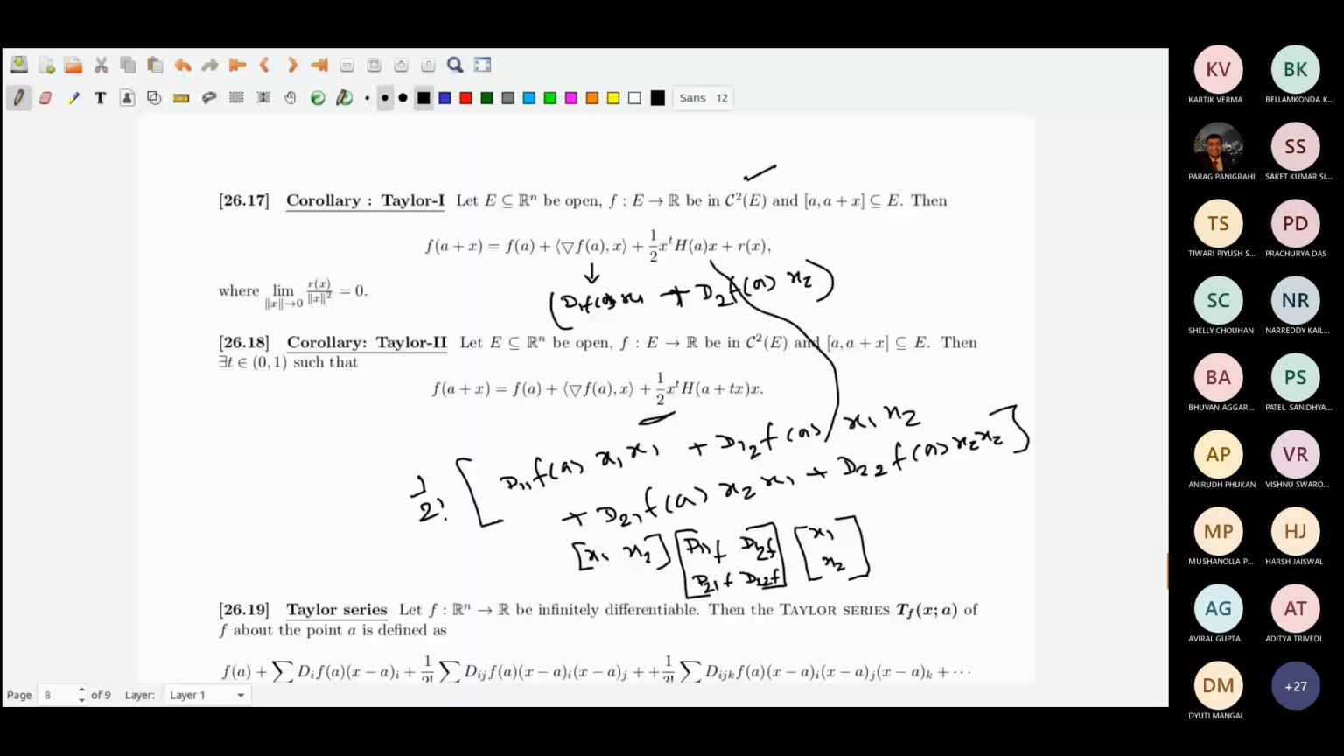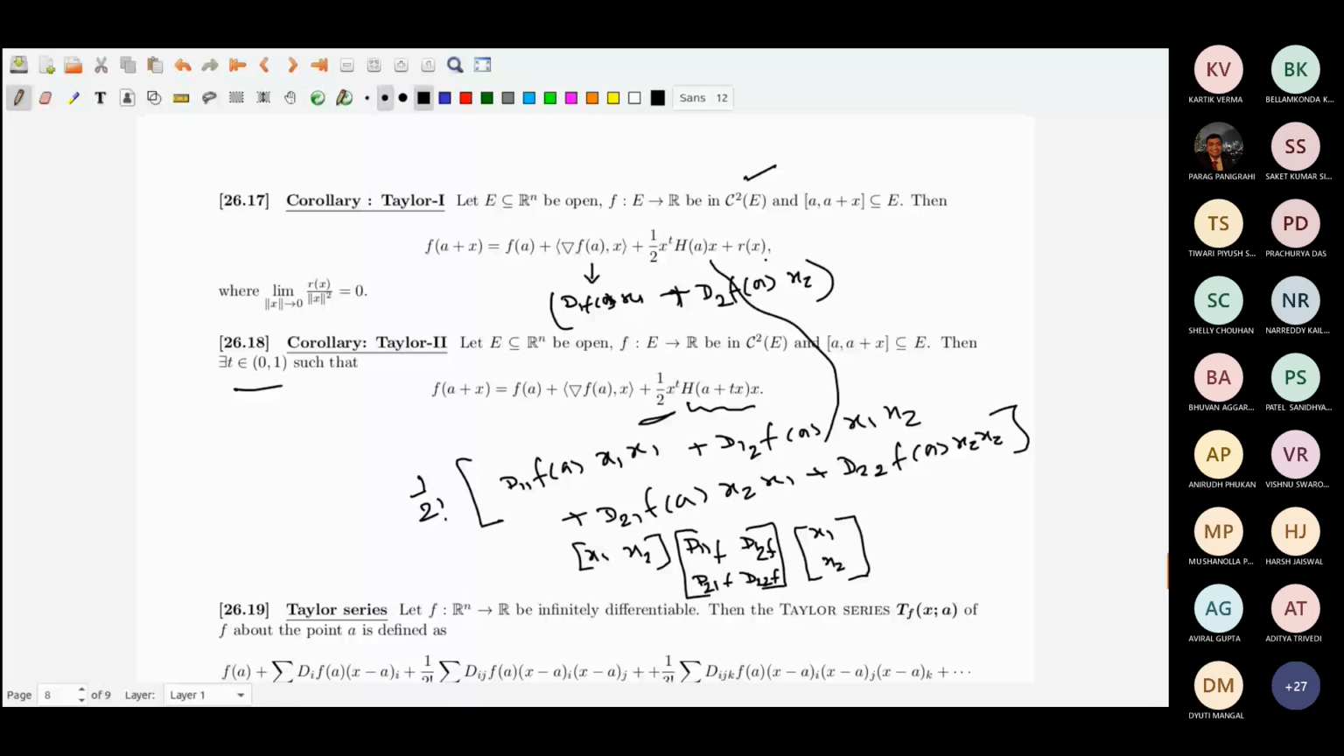And here it is, the second degree approximation. In one you have f evaluated at a plus tx, where t belongs to (0,1). In the other one it is just that, with r(x), where r(x) divided by the norm of x squared goes to 0. So it comes from the previous two.